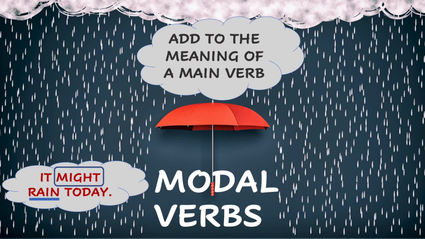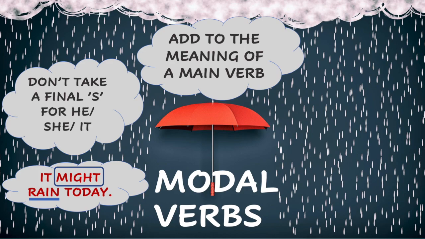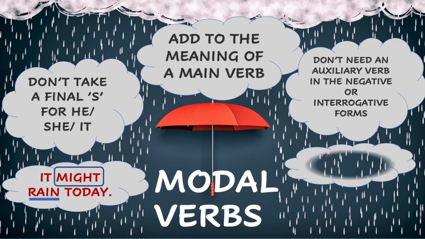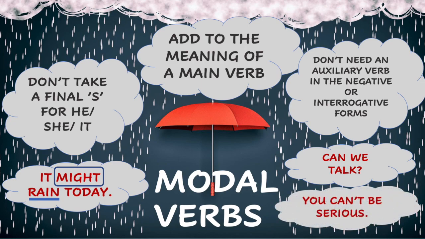to occur today. And as you can notice, they don't take a final S in the present for the he, she, it persons. So this means that we keep it simple with modal verbs, and that's very, very good news. Also good news is that they don't need an extra auxiliary in order to create interrogative or negative forms. So it's can we talk, there's no do, did, have, or what have you, and you can be serious. Once again, there's no additional auxiliary. So we kind of keep it very simple.